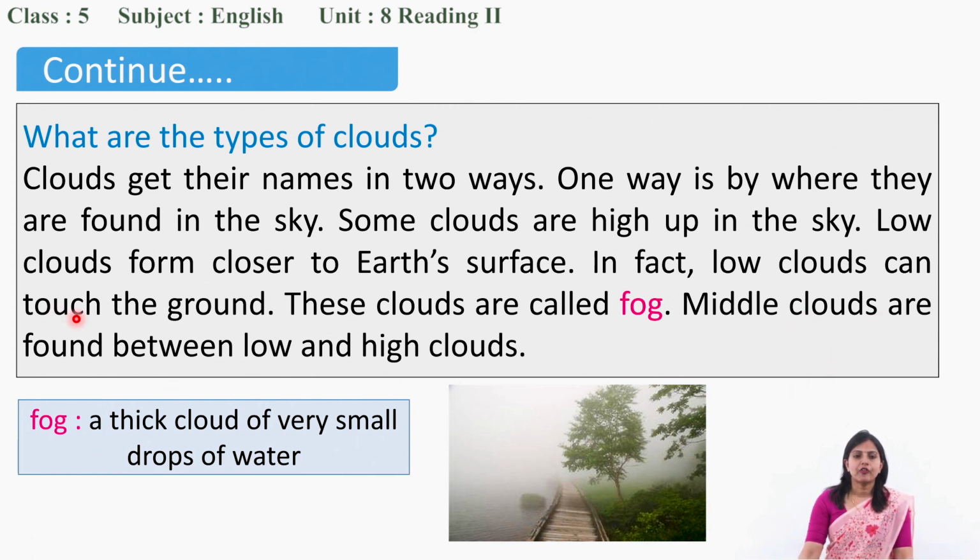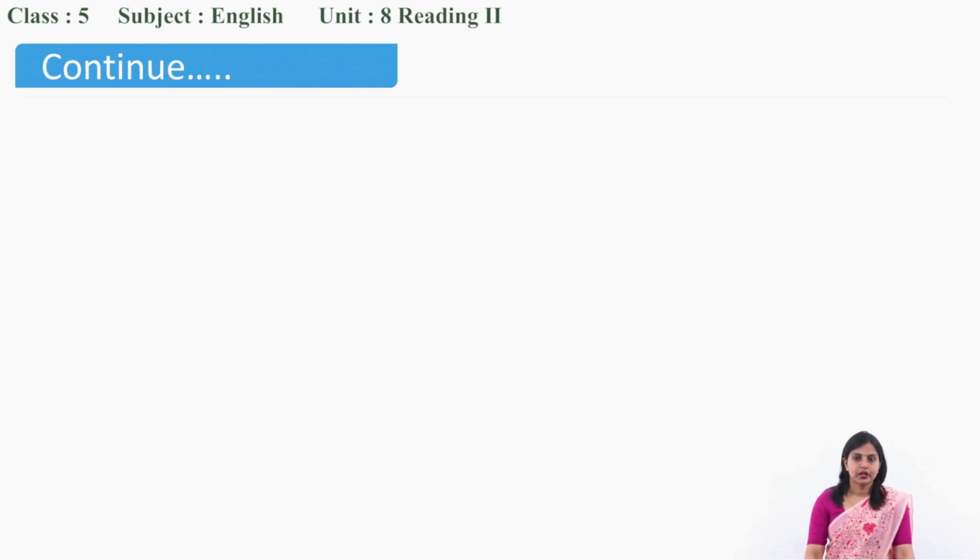Middle clouds are found between low and high clouds. So you know that. What is in between high clouds and low clouds? Middle clouds, isn't it? So there are high clouds, there are low clouds which touch the ground, and there are middle clouds. In between high and low, there are middle clouds. Okay.